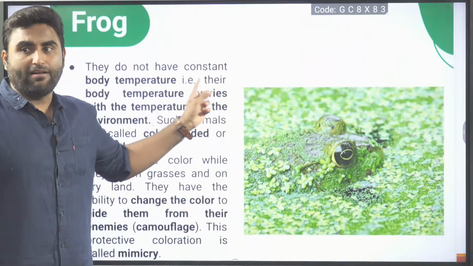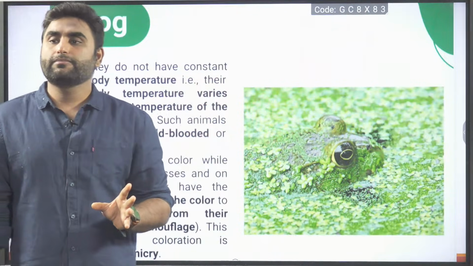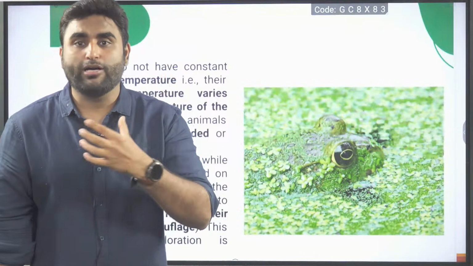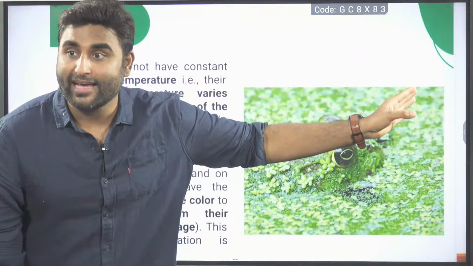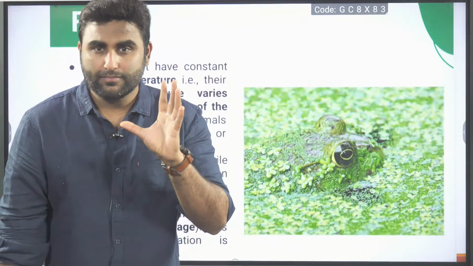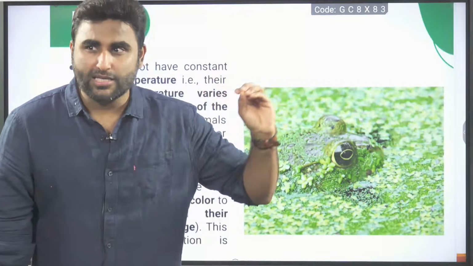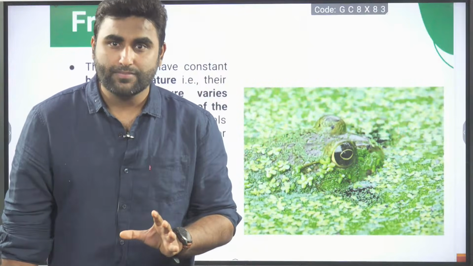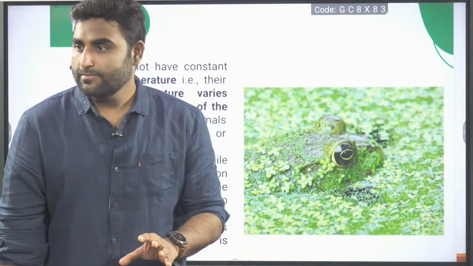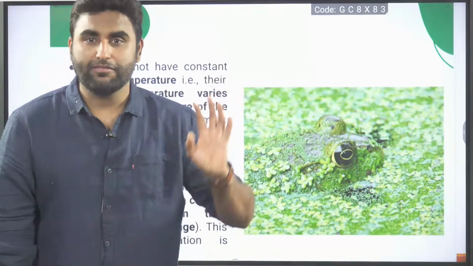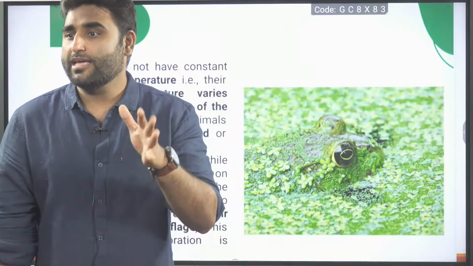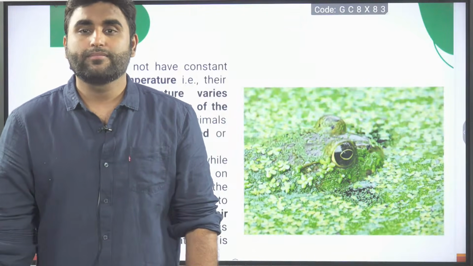So, frogs do not have a constant body temperature. They cannot regulate their body temperature. Their body temperature is regulated by external factors. So, if I give you a statement, outside temperature is 25 degrees Celsius. What will be the frog's body temperature? Outside temperature is 25. What will be the frog body temperature? 25 only. Because they are not able to regulate.